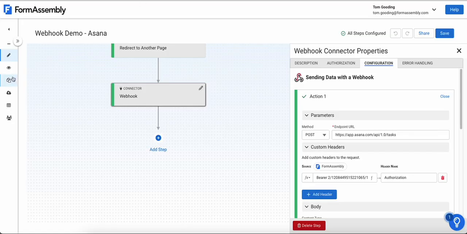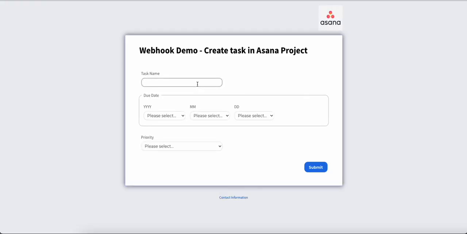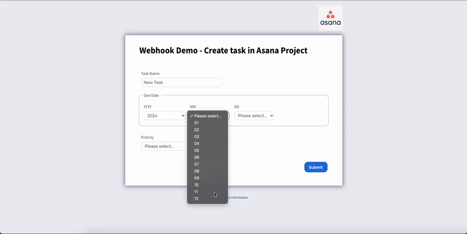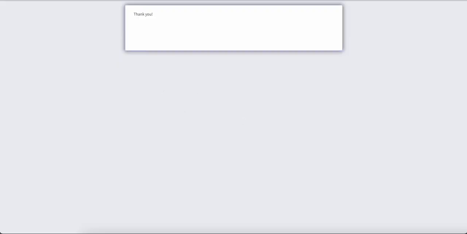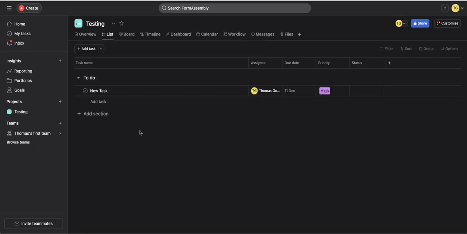If we were to fill in the workflow, and give it a completion date, and we can say it's high priority. That's gone through successfully. We come back to the Asana project, you'll see that's just come in now. It's been assigned and it has the priority.